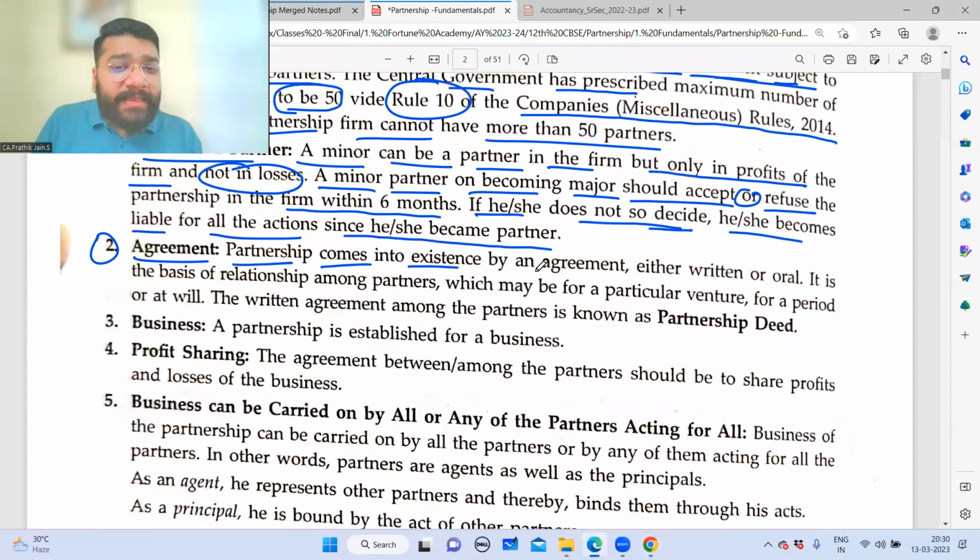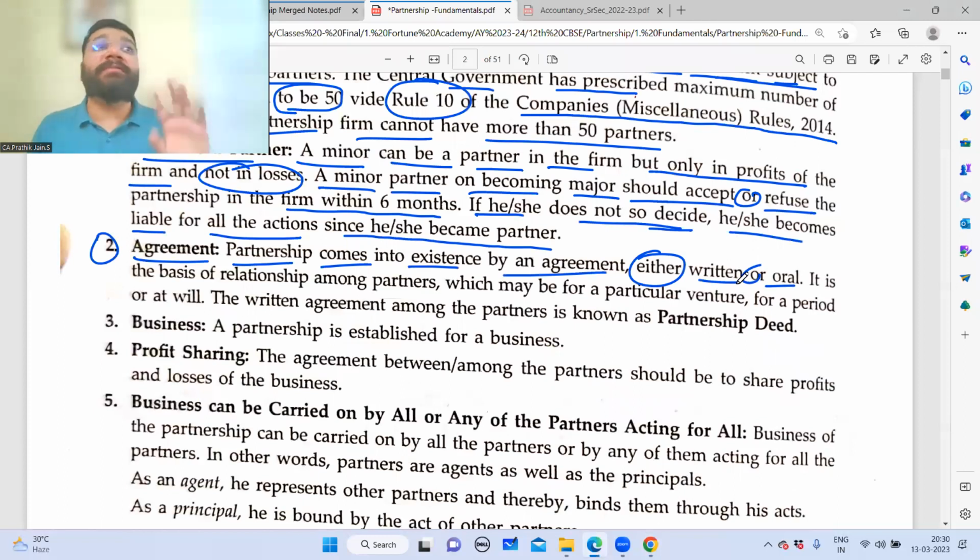A partnership comes into existence by an agreement, either written or oral. What is the law saying? There has to be an agreement. Whether that agreement is orally agreed or in writing, we don't mind, but the agreement has to be there. It is the basis of the relationship among the partners. Basis of the relationship means the terms and conditions between the partners, and that has to be stressed upon. And that particular agreement may be for a particular venture.